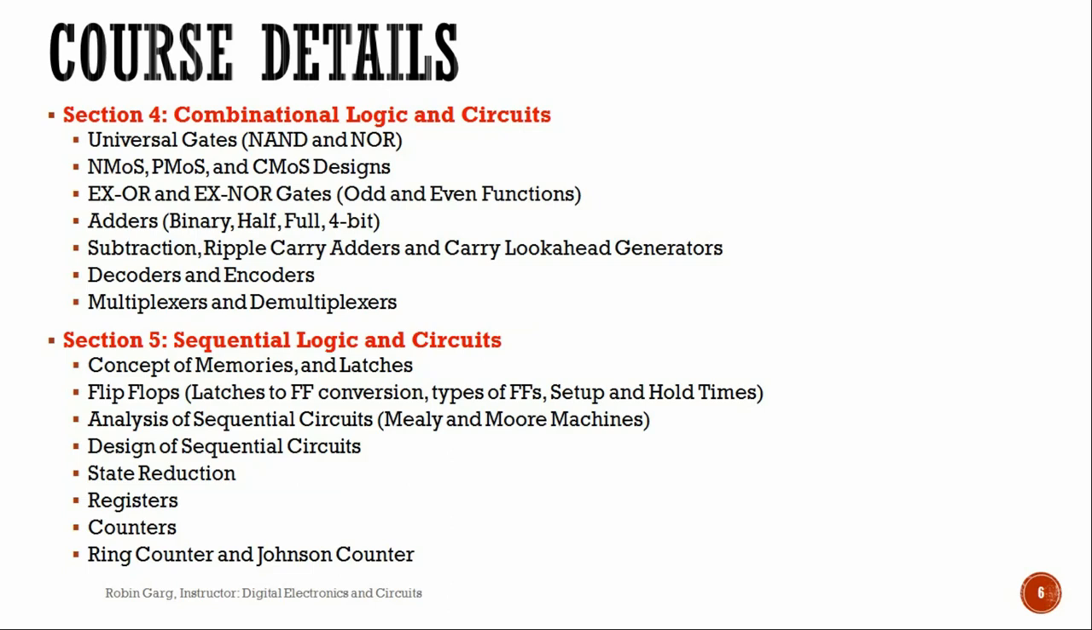Further, we will do analysis of sequential circuits and we will look at Mealy and Moore machines. Then we will design one of the sequential circuits. I will briefly discuss the concept of state reduction, and towards the end, we will look into registers, counters and special kind of counters known as ring counter and Johnson counter.